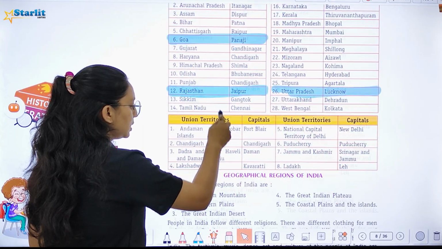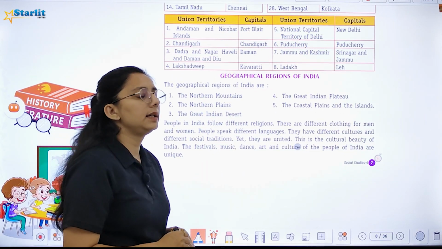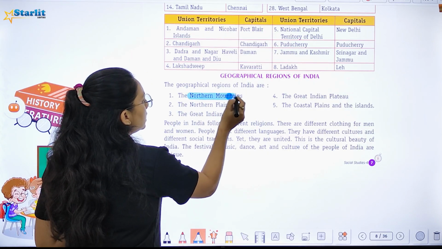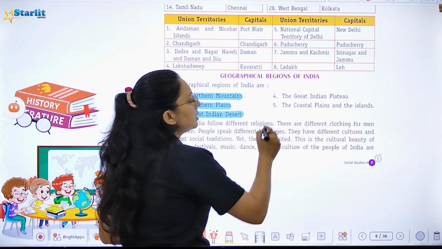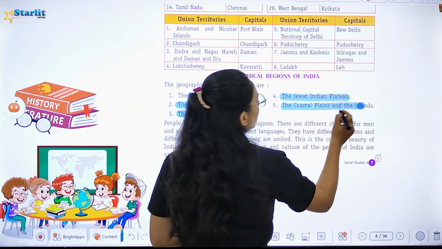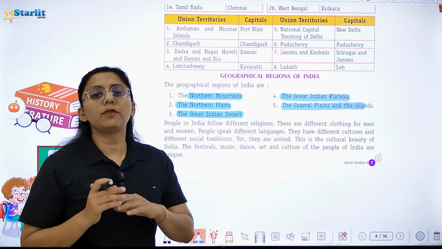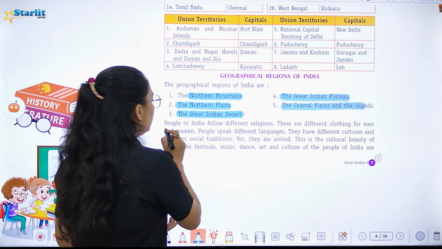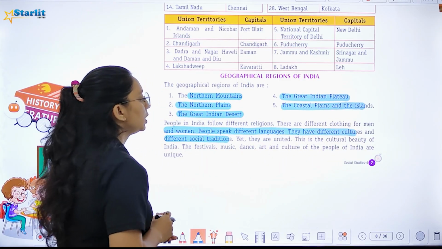Let's move towards the geographical region of India. As you all know, India has different geographical region. We have northern mountains, northern plains, Great Indian Desert, Great Indian Plateau, and coastal plains and islands. People in India, what they do, they follow different religions. And there are different clothing for men and women. People speak different languages. They have different culture and different social tradition.